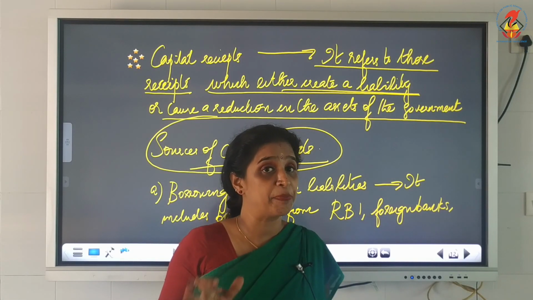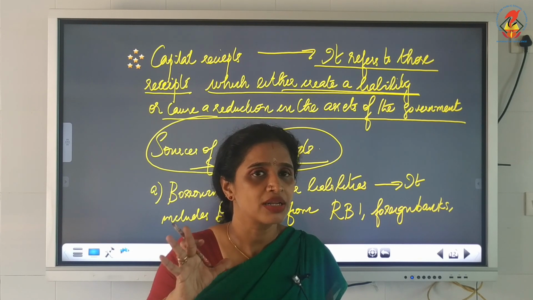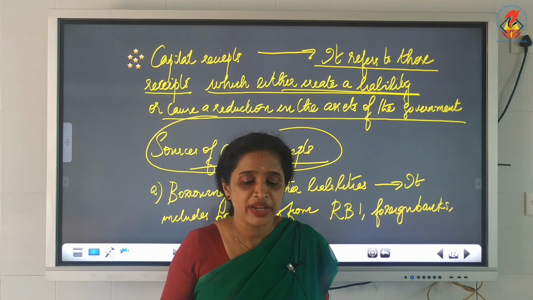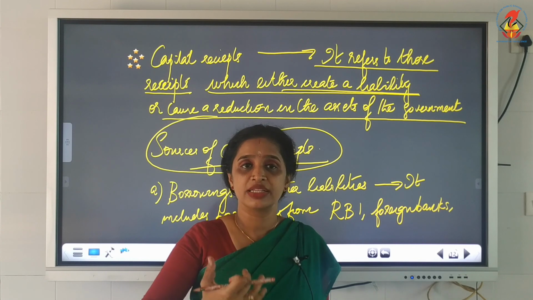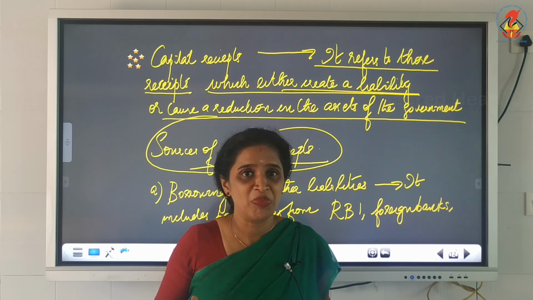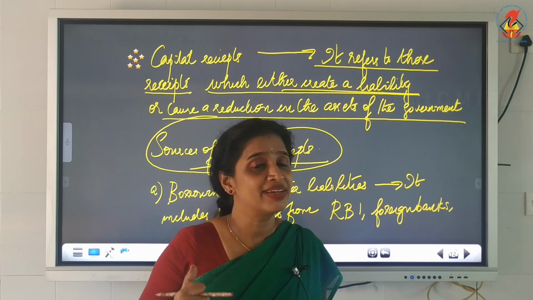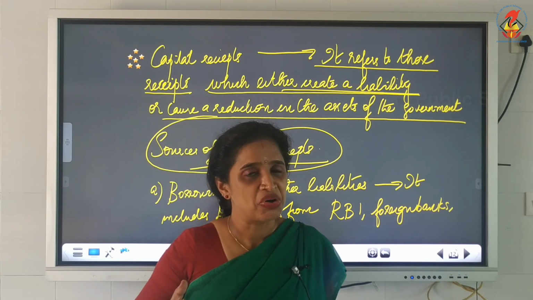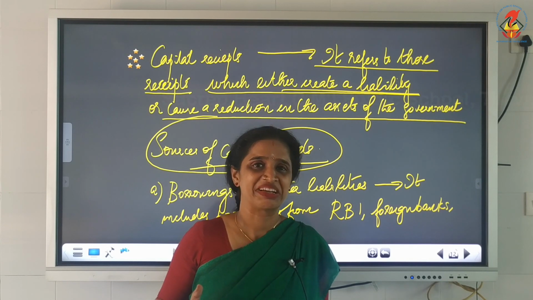Once again I repeat, capital receipts are receipts. The government is getting money, there is an inflow of money, but there is a problem. They either create a liability or reduce the asset of the government.